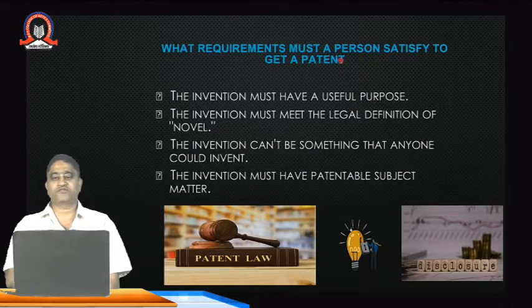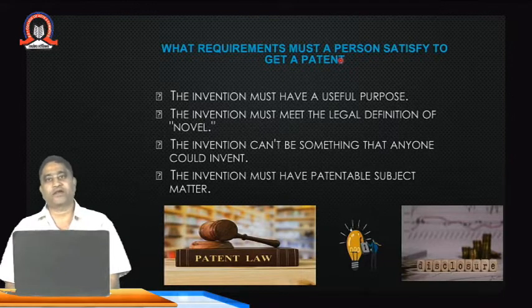What are the requirements a person must satisfy to get the patent? Here are the steps. The invention must be useful. It should be useful for many purposes. It should not be useful for an individual, it should be useful for the mass public.